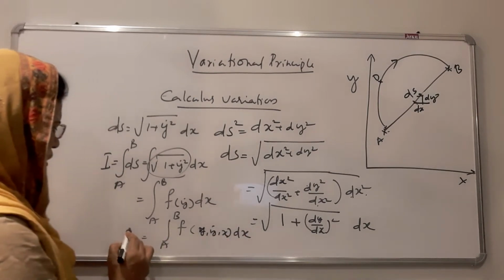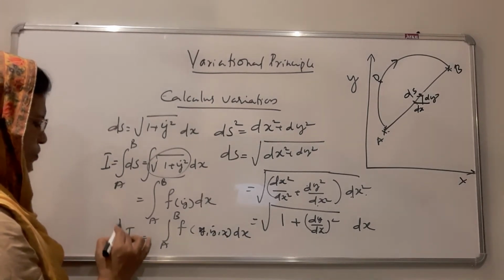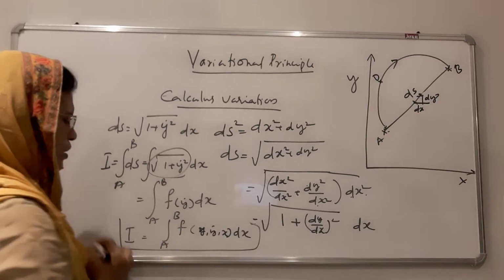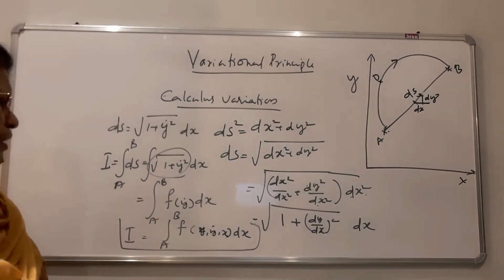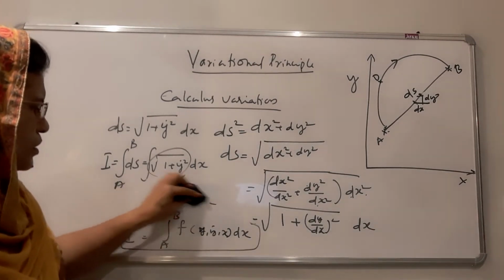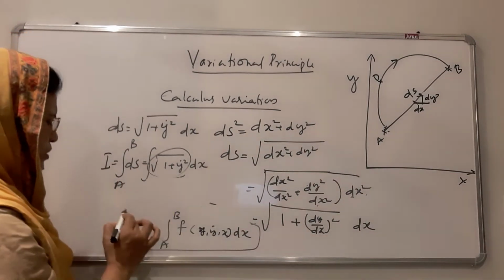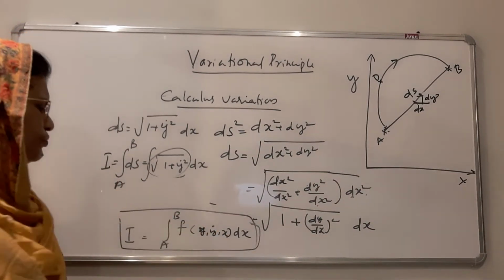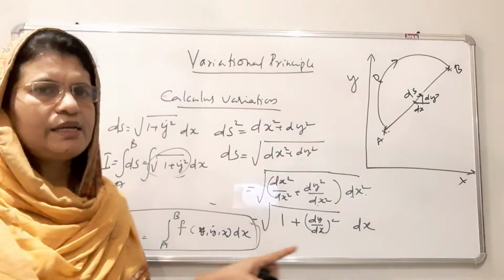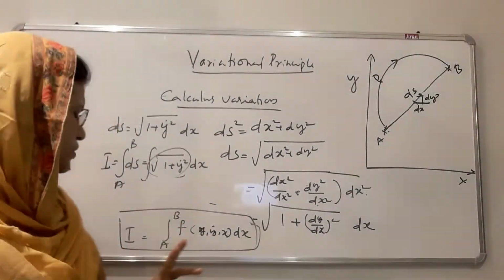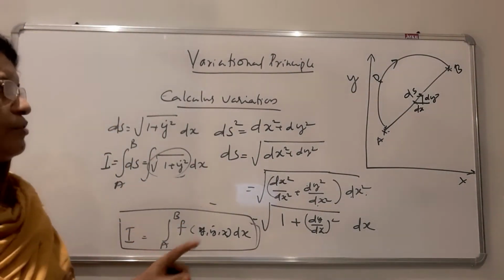We can write the total path taken as the integral from A to B of a function of x, y, y dot, dx. This is the total path equation for the path taken from A to B.